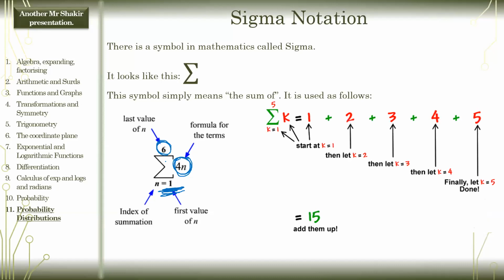Okay, so let's say, for example, you have that. k equals 1 is what you start with. So we sub 1 into k, you get 1, and then plus. Then you sub in 2, plus, and then you sub in 3, 4, and then 5. The last number you sub in is 5. Then you add them all up.